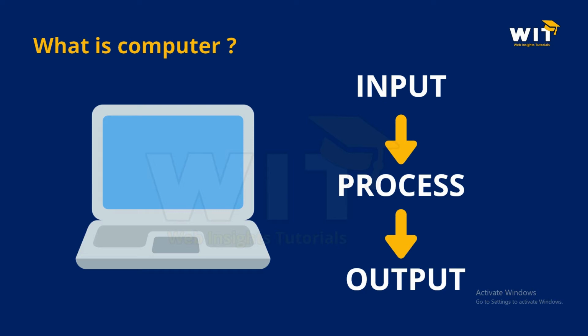Let's take an example. If you want to add two numbers, these two numbers are your input, which you are providing to the computer, and addition is the process instruction for the computer, and this addition result, provided as the outcome, is your output. The computer is taking an input, processing it, and providing your desired output.